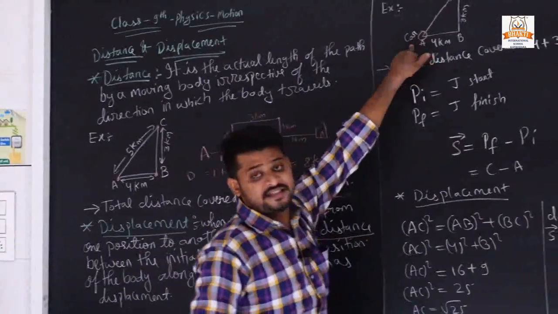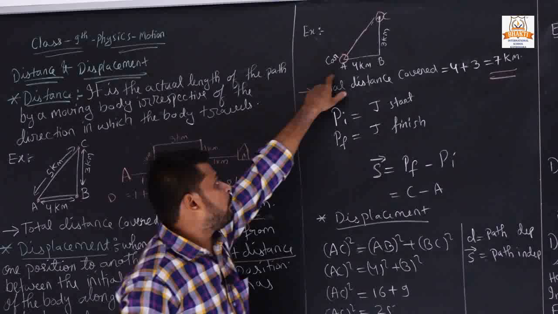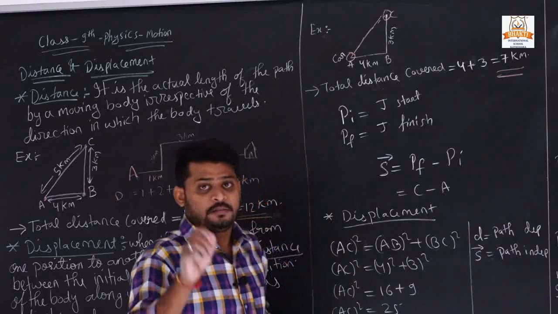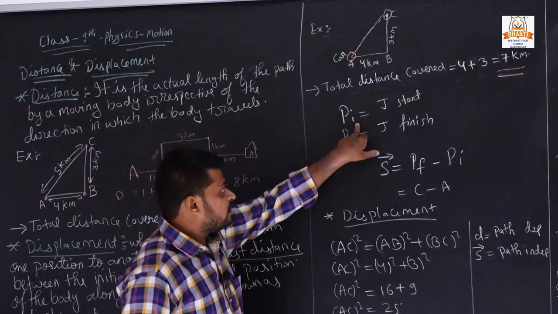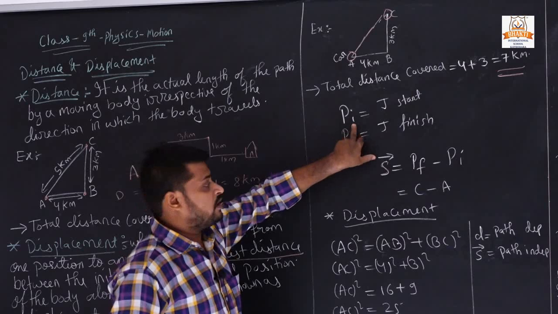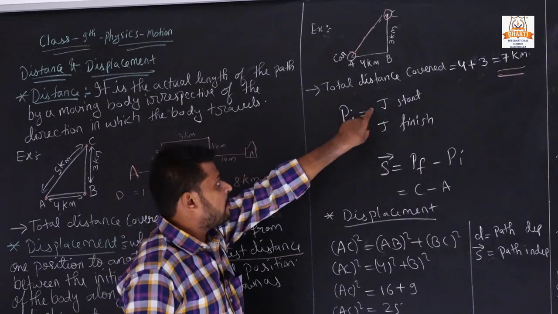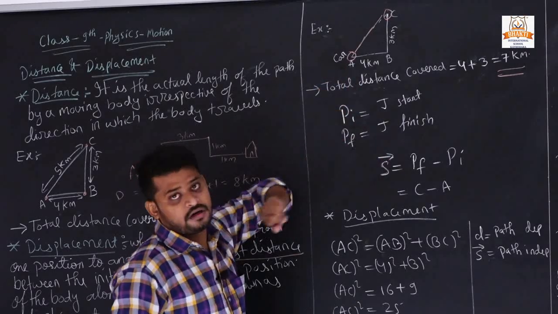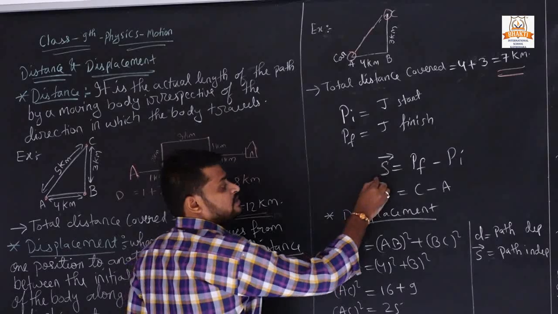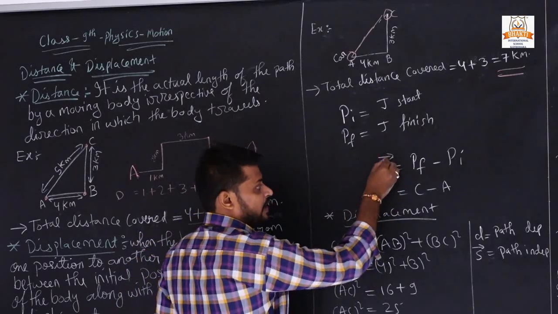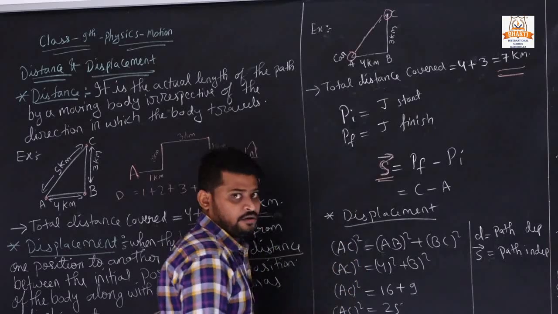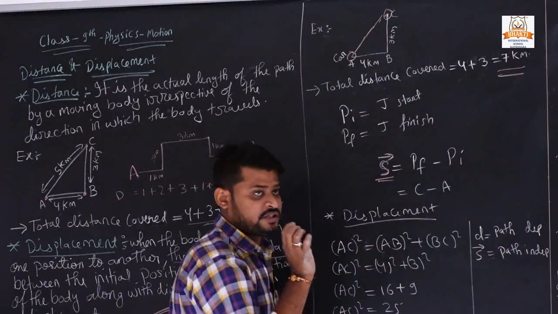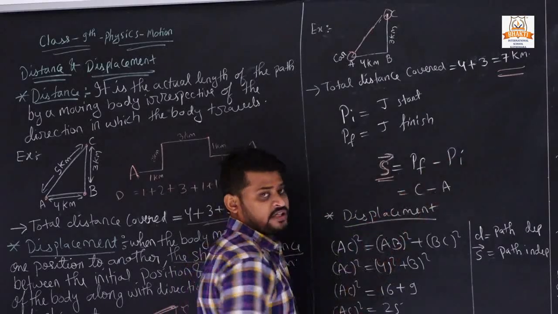On this basis there is an example given here. A car is standing at point A. It goes from point A to B, from B to C. Total distance covered by the car is 7 kilometers, but the displacement: here Pi means initial position, Pf means final position. The journey starts from point A and finishes at point C, and displacement is represented by S. It is a vector quantity, so we put an arrow. What is displacement? Final position minus initial position. Here the final position is C and the initial position is A.